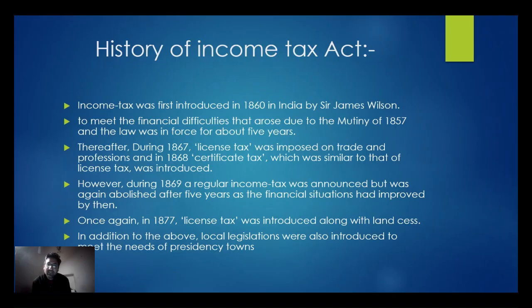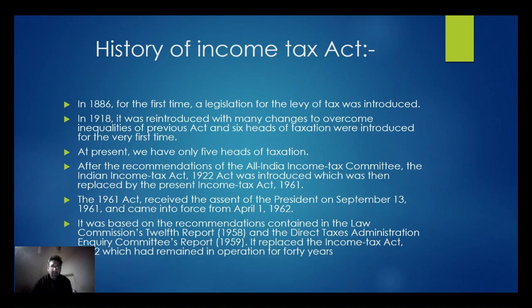However, during 1869, a regular income tax was announced, but was again abolished after 5 years as the financial situation had improved by then. So in 1877, once again, the license tax was introduced, which included land cess also. In addition to this, local legislations were also introduced in presidency towns. So in 1886, for the first time, a legislation for the levy of tax was introduced.